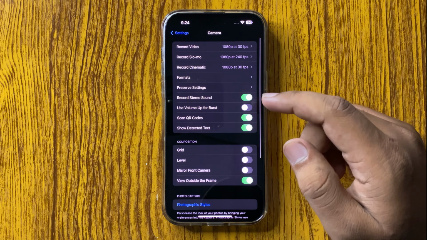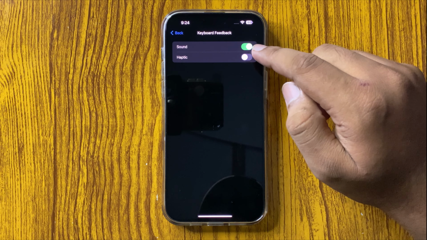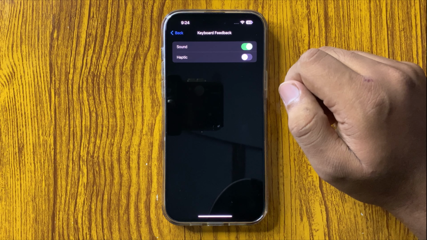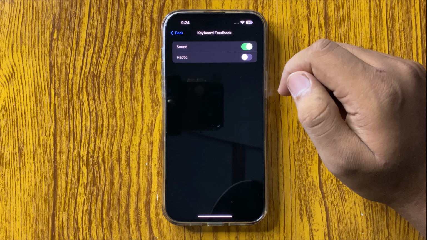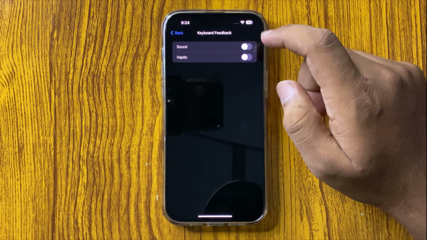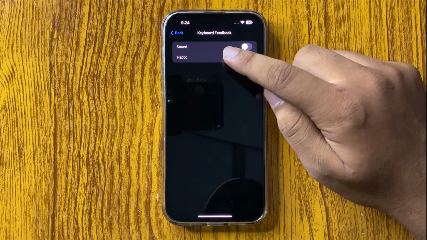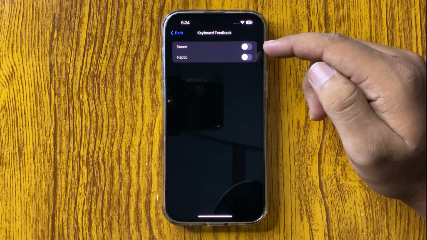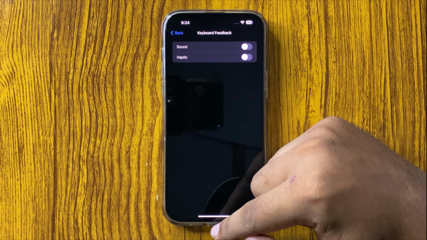Now here go to the system sound and haptics section and tap on keyboard feedback. Now here you will see a sound button. So to disable the keyboard sound, just simply tap on this button to turn it off. And after turning off this sound button, the keyboard sound will be disabled.